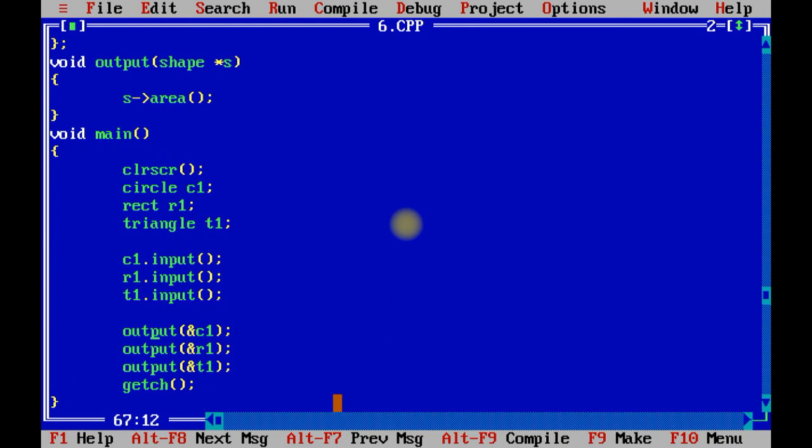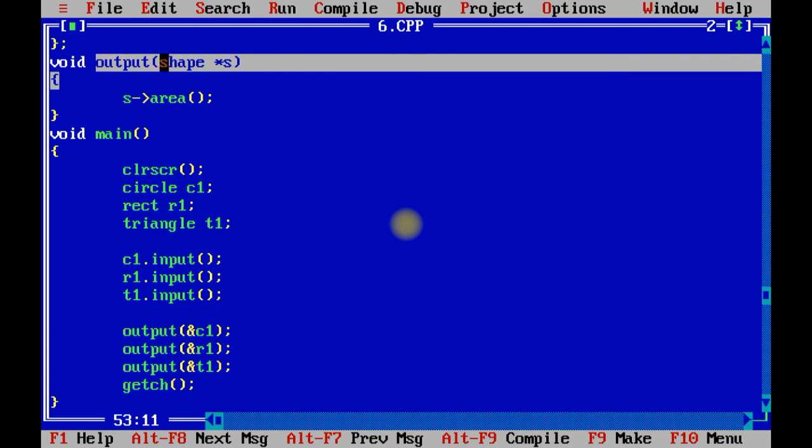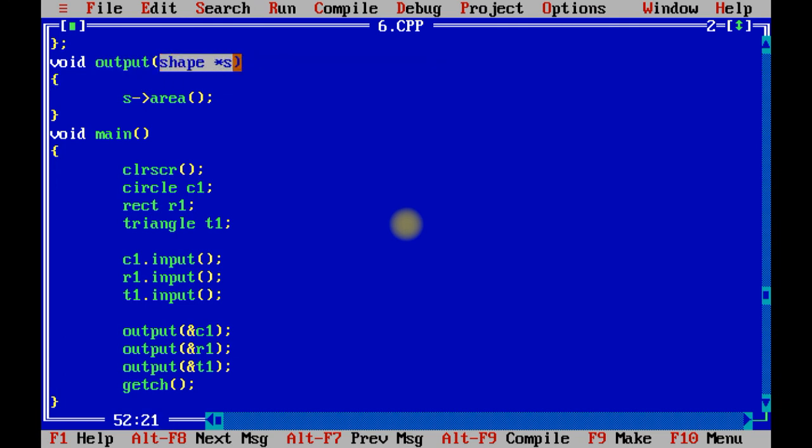Now output is a normal UDF which we have declared with the help of base class pointer. Base class pointer calls the method area. When you first pass the reference of C1, at that time pointer S contains reference of C1 and it will call C1 of area. So area method of circle class will be called.